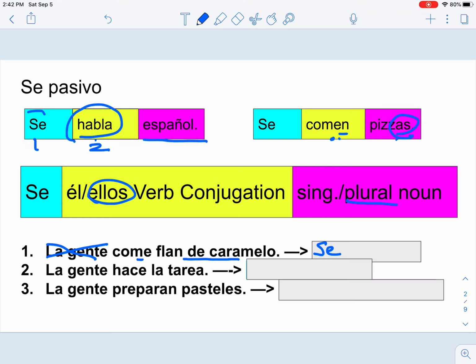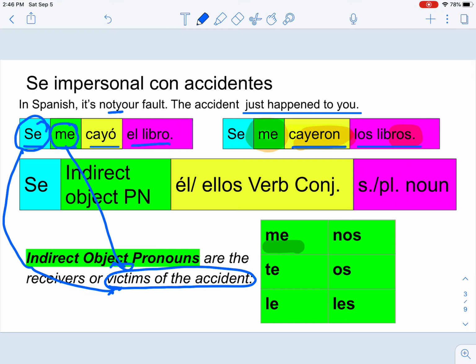And you can also think of the indirect object as the victim of the accident when you're using the se, right? So the victim is the me, and the se is to remind you that it's an accident. So for example, here where we have se me cayeron, right? It's the to me they fell, right? So you always have to whom the action is done, or who's the victim basically of this accident.